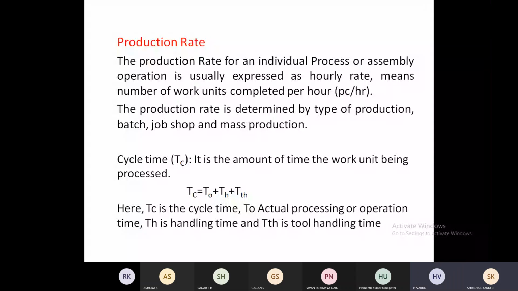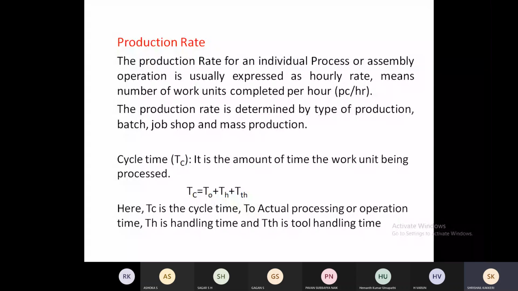Okay, TH, the handling time, and the tool handling time. All these will be taken into account. Okay, the tool operation, non-operation time. For example, in a particular problem, it will be given a so-and-so machine having a capacity of so and so, required to do so-and-so operation, and the operation time is so and so, the handling time is so and so, and tooling time is so and so.